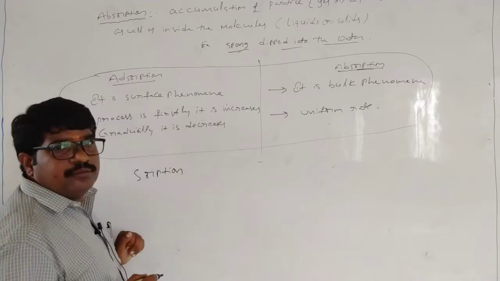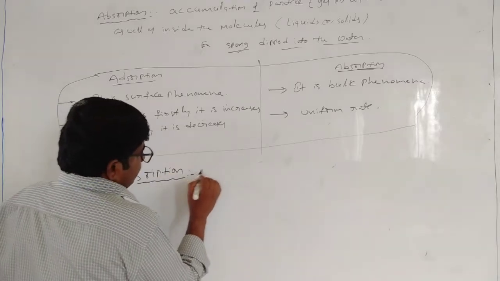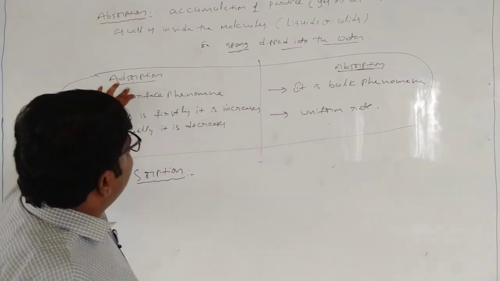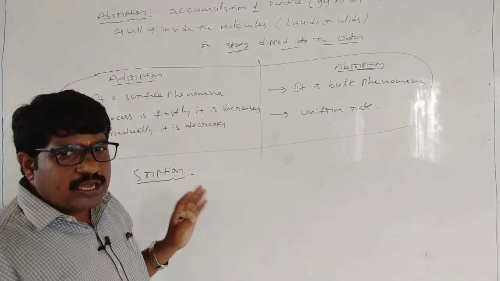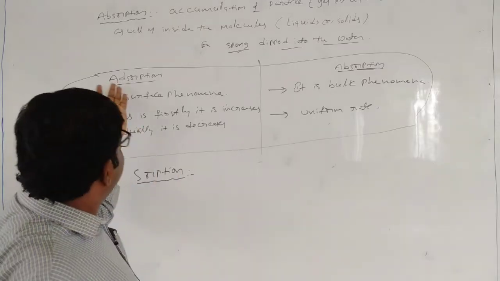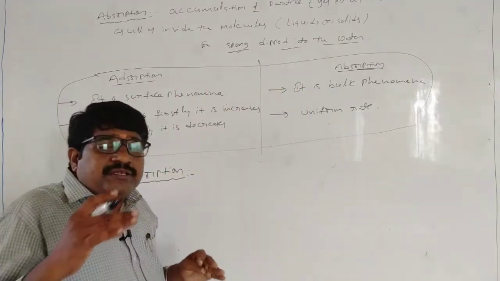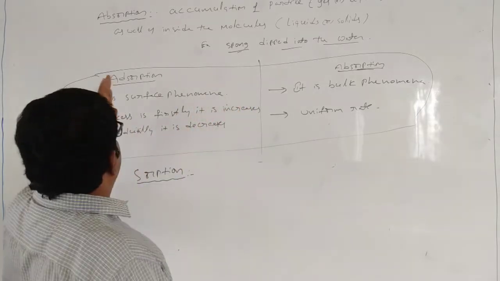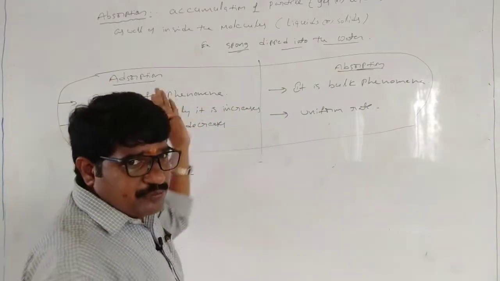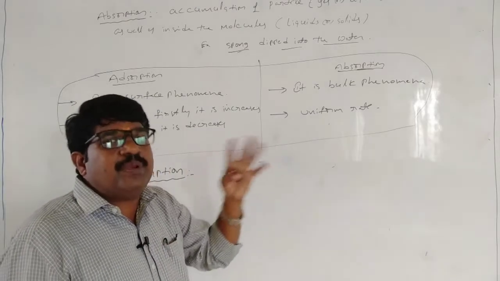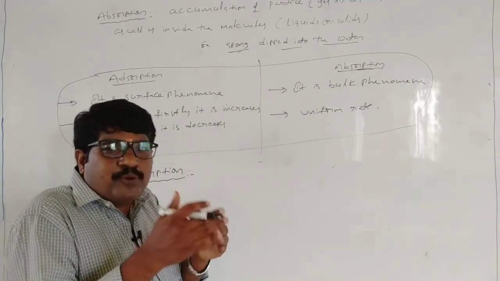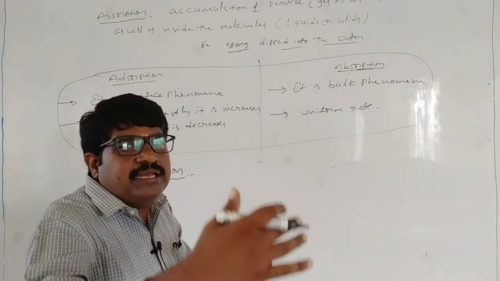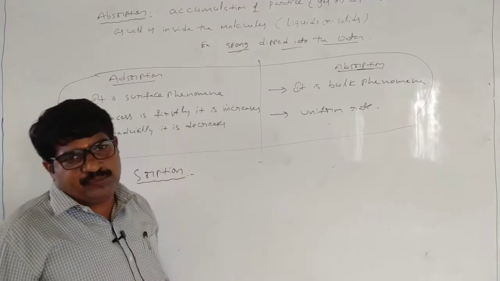Sorption means that absorption and adsorption both take place simultaneously, both at a time. That is called sorption.